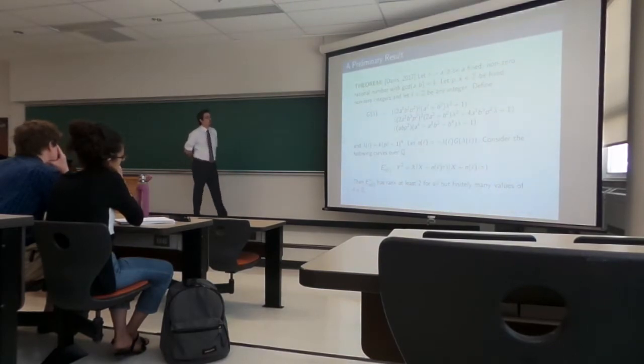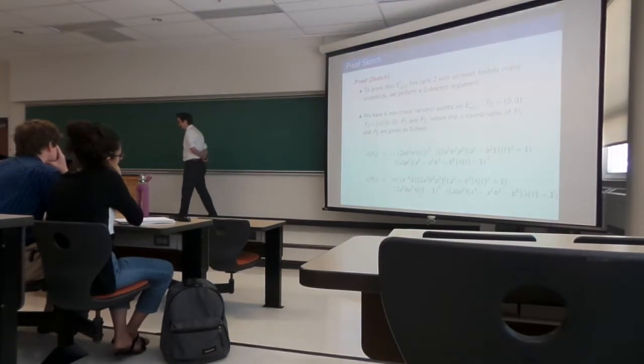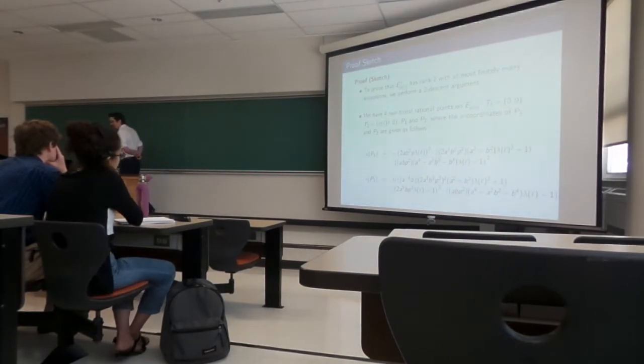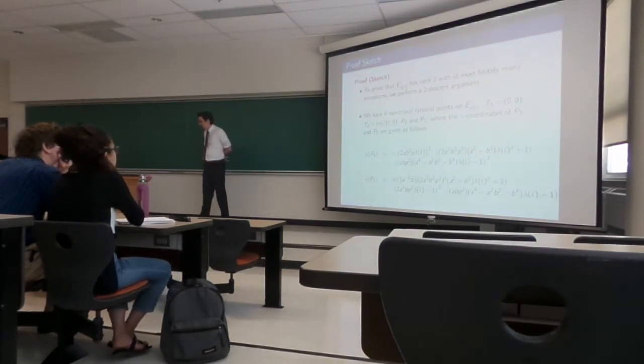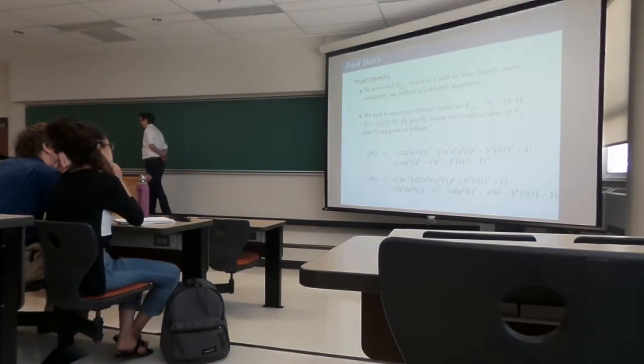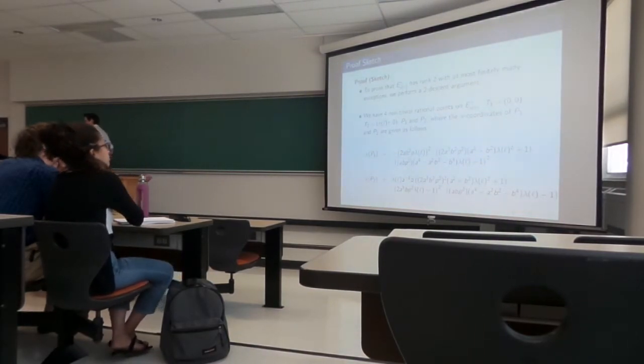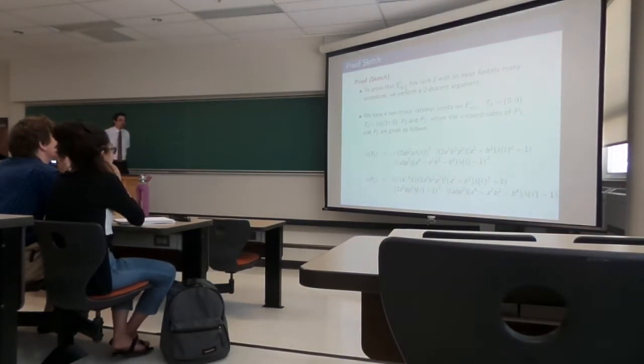Okay, so how did I go about doing this? I guess there's lots of ways you can calculate ranks of curves, but I just went with a 2-descent. So I'm going to do a 2-descent to calculate the ranks here. And if I tell you that, then you probably look at me and go, well, you better have some rational points on your curve if you want to do this, right?